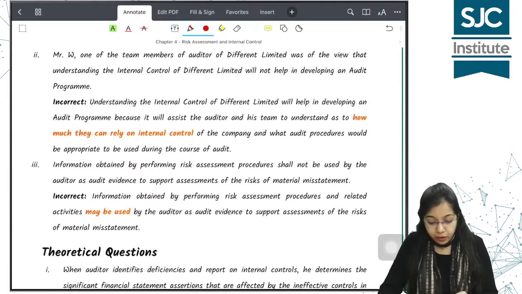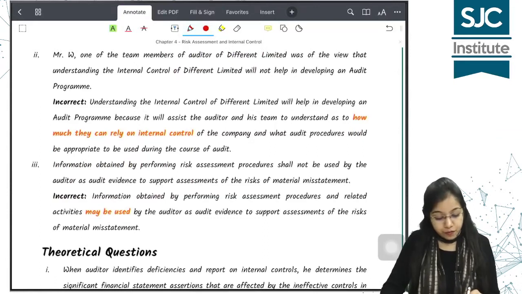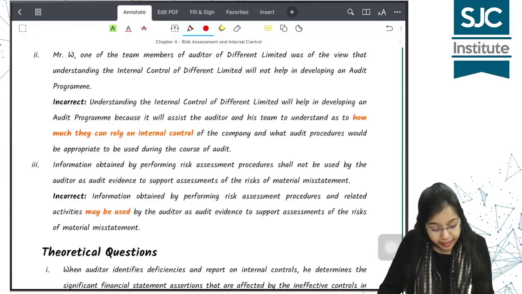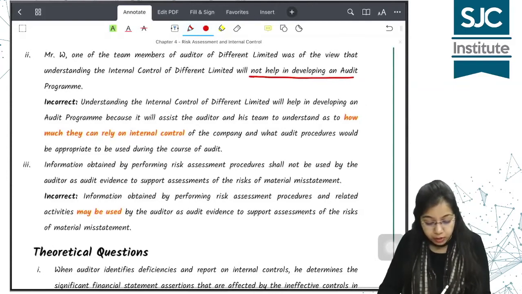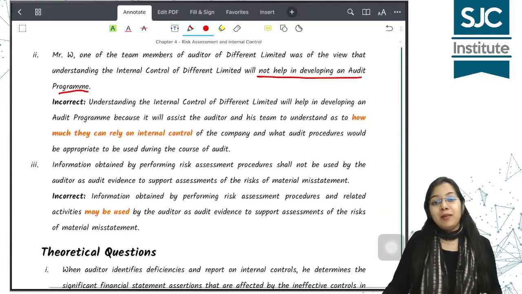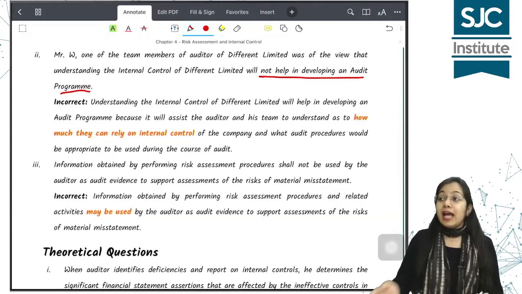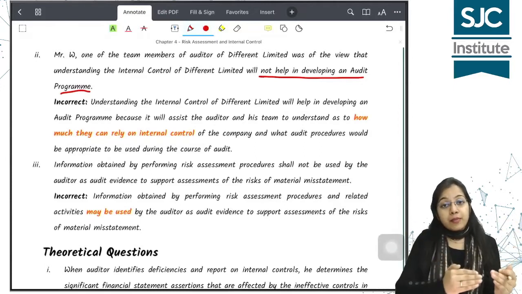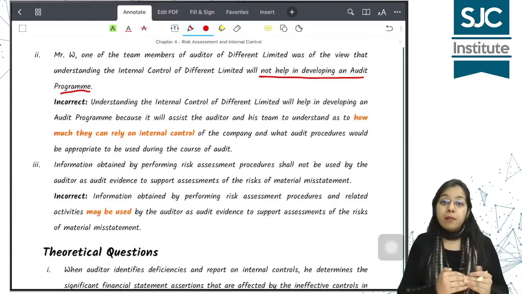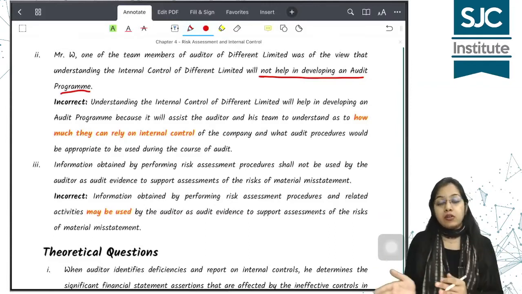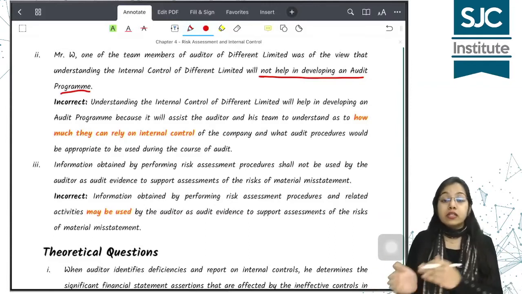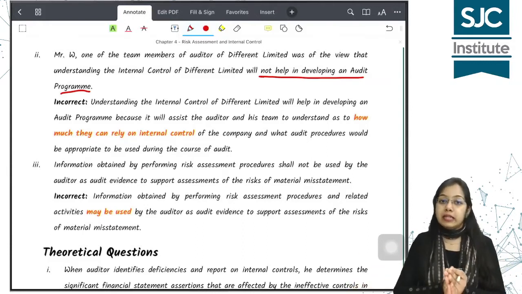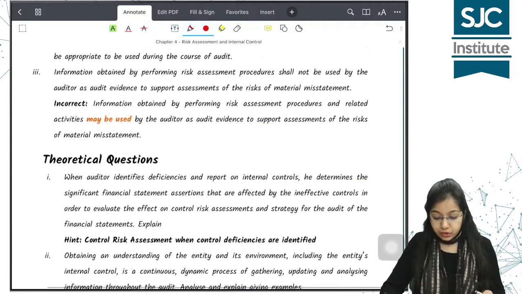Mr. W, one of the team members of auditor of Different Limited, was of the view that understanding the internal control will not help in developing an audit program. Of course it will help in developing the audit program. What kind of statement is this? If today your strategy is to rely on controls, in that case within our audit program substantive testing would be less. But if my strategy is to not rely on controls, substantive testing would be more. So of course it would affect the audit program. The statement is incorrect. Next question, see.